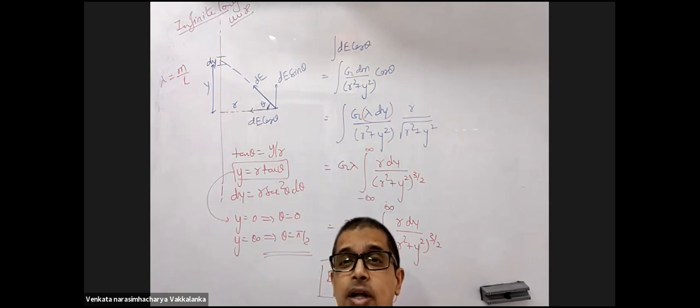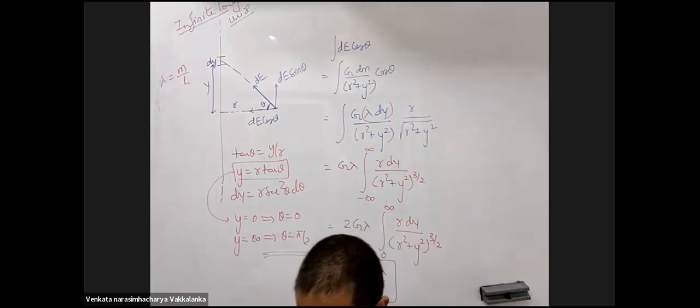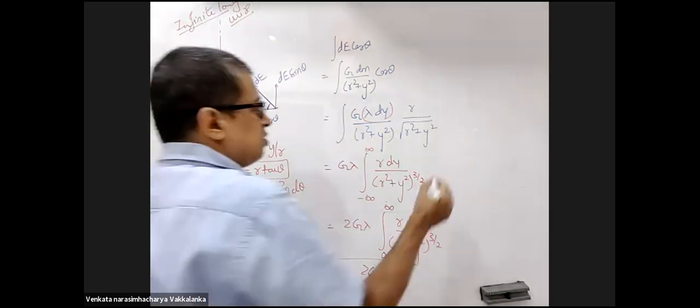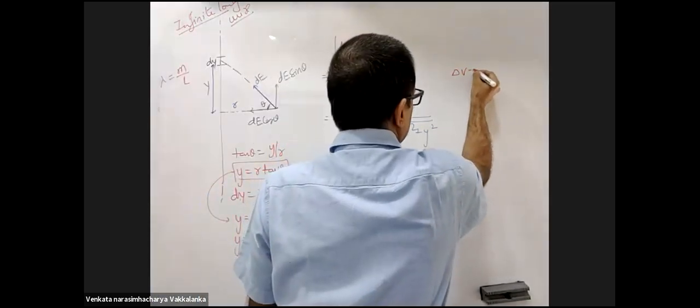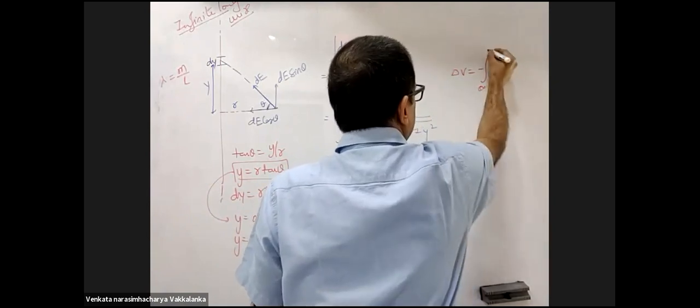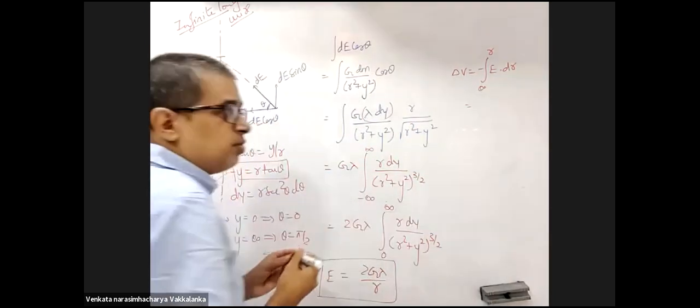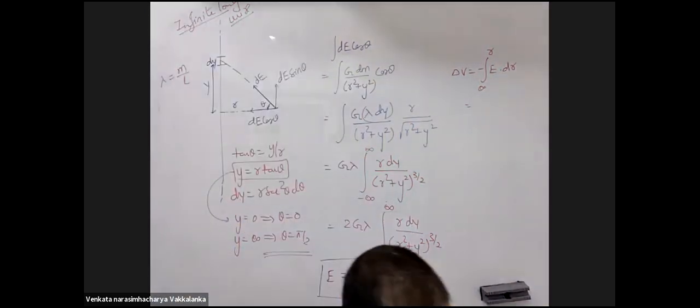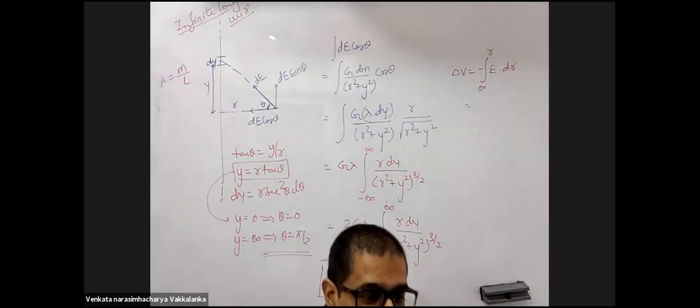So absolute potential will not be defined. You can try this. For this, you will understand this at a later stage. Delta V is minus integral E dot dr, infinity to smaller. Do and see, you will get infinity. Try to explain why you are getting infinity. That will give you the answer.